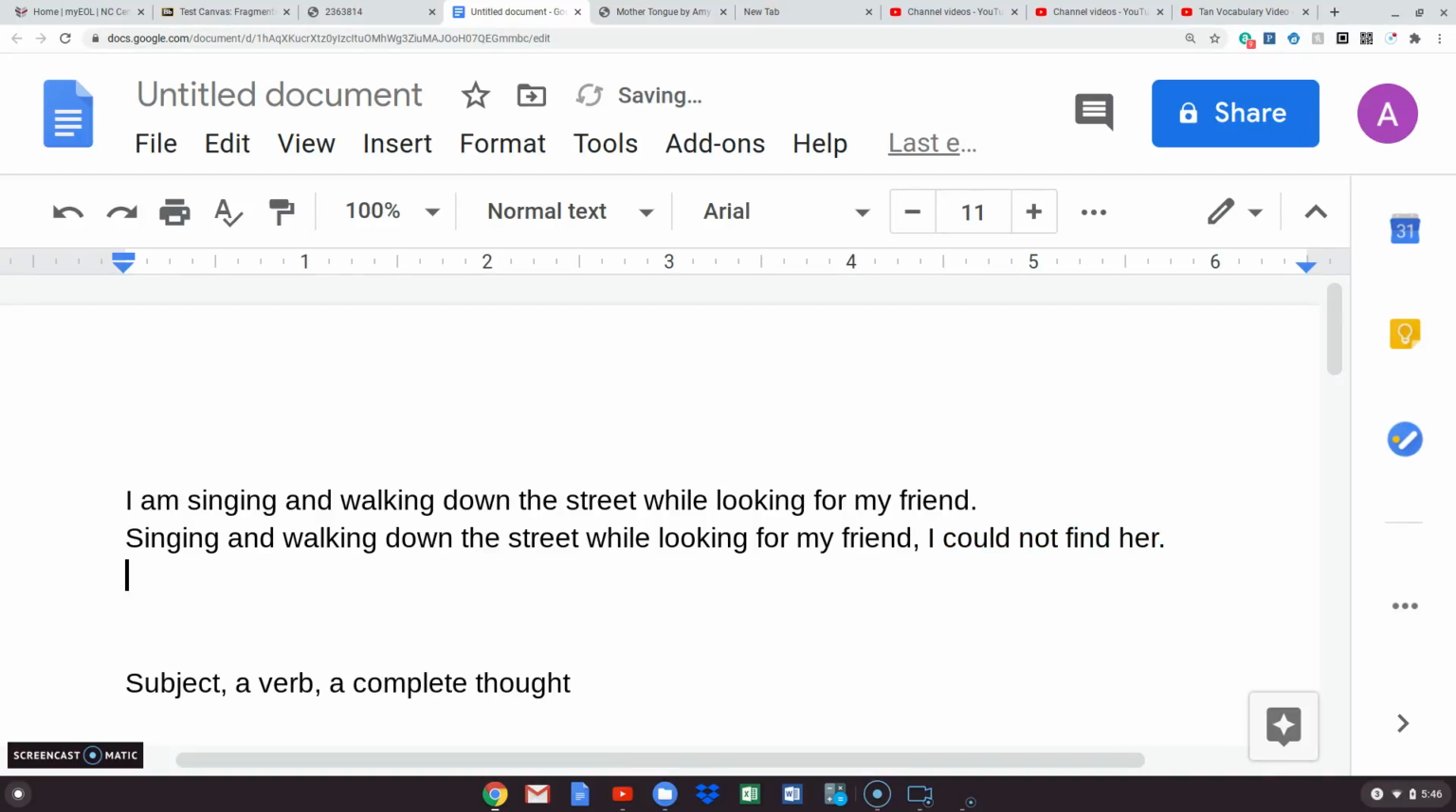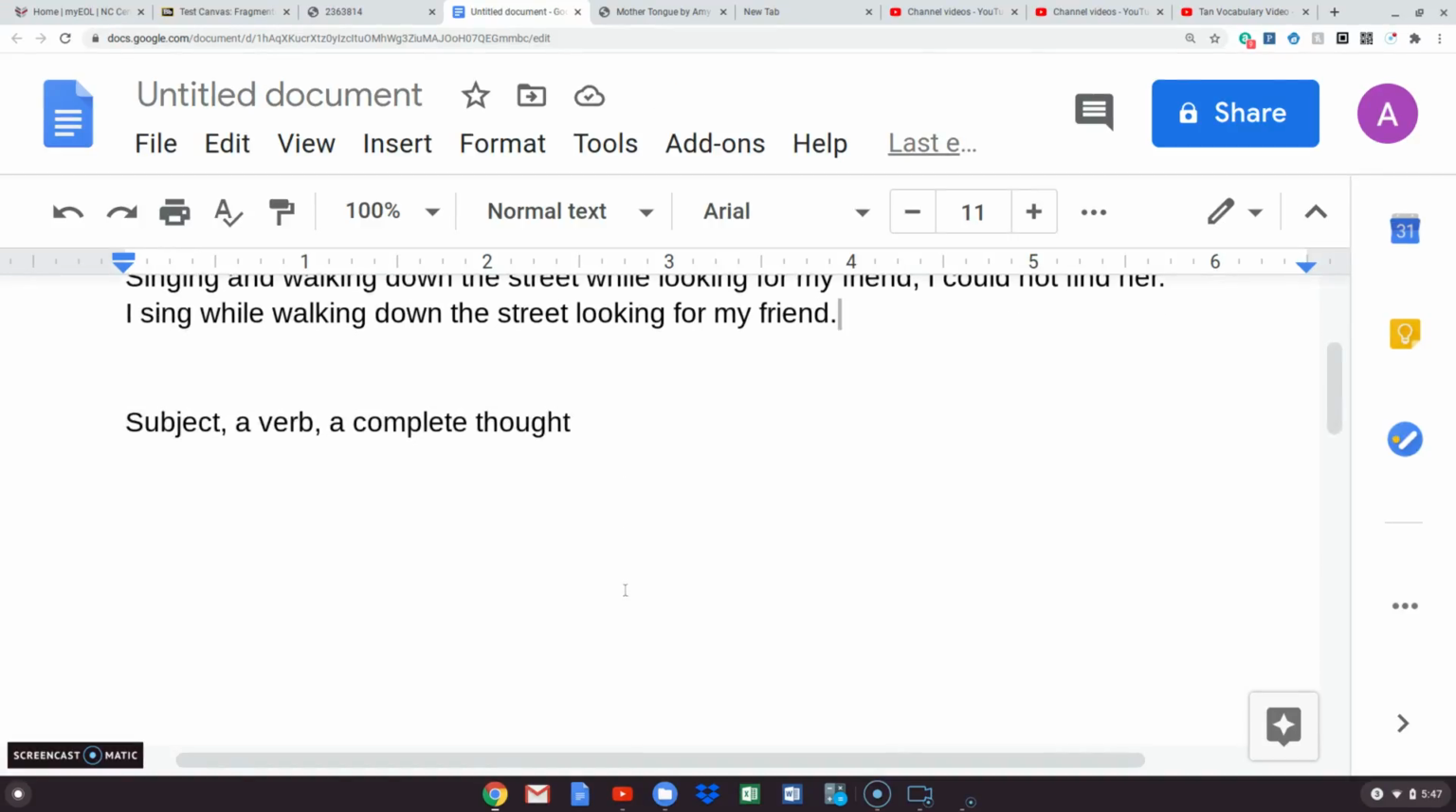The other thing that you could do is change the verb and say I sing and walk, or I could say I sing while walking down the street looking for my friend. There are so many different ways that you can change it. I sing is a complete sentence: subject, verb, complete thought. But notice I could say I sing while walking down the street looking for my friend, period. So there are three different complete sentences that came from that first fragment.